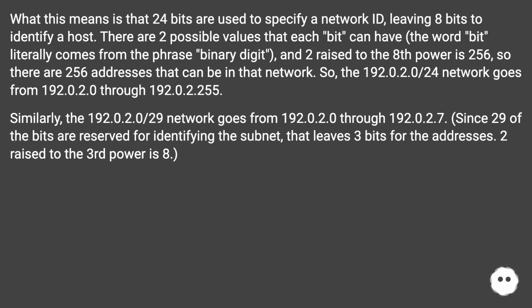So, the 192.0.2.0/24 network goes from 192.0.2.0 through 192.0.2.255. Similarly, the 192.0.2.0/29 network goes from 192.0.2.0 through 192.0.2.7. Since 29 of the bits are reserved for identifying the subnet, that leaves 3 bits for the addresses. 2 raised to the 3rd power is 8.